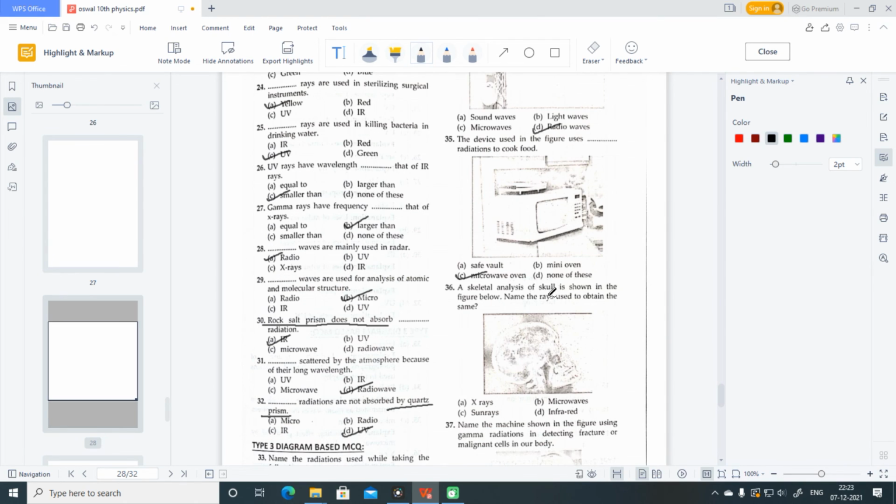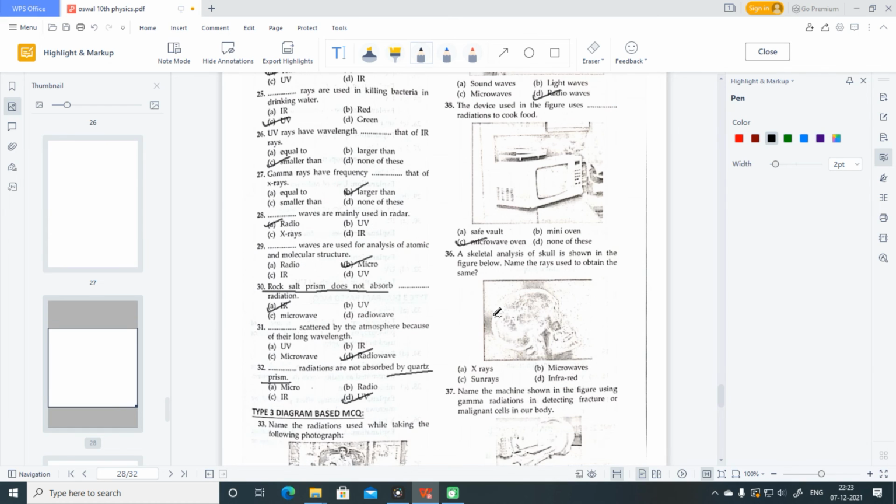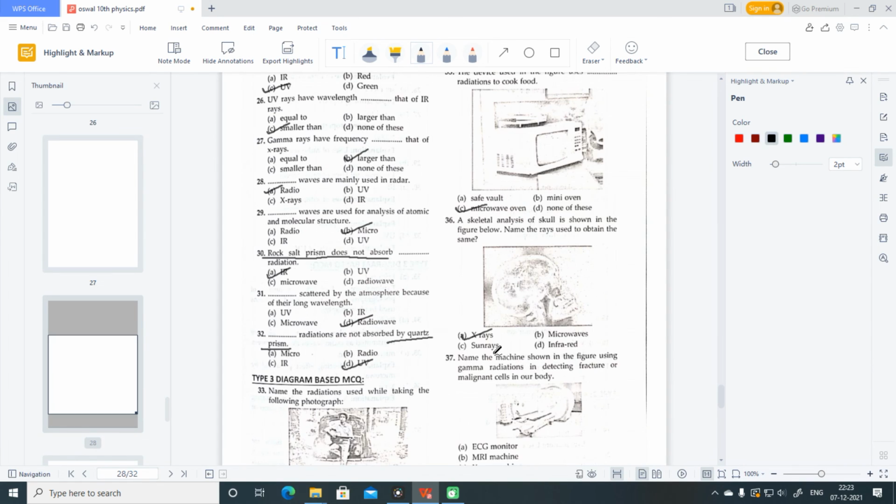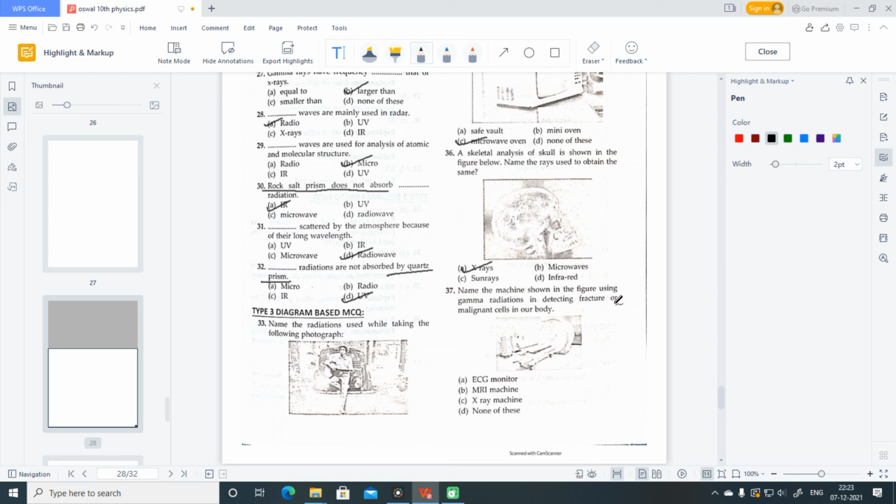The skeletal analysis of skull is shown in the figure below. Name the rays used to obtain the same. See, skull is bony in nature, so bones are only visible with X-rays. When X-rays fall on a hard object, its image is created on the photographic film. Name the machine shown in the figure using gamma radiation in detecting fracture or malignant cells in our body. This is a machine students. The person is made to lie down and is put inside the machine. This machine is an MRI machine. In this machine, strong magnetic fields are used in creating gamma radiations which can detect the finest cracks or damaged tissues inside your body.